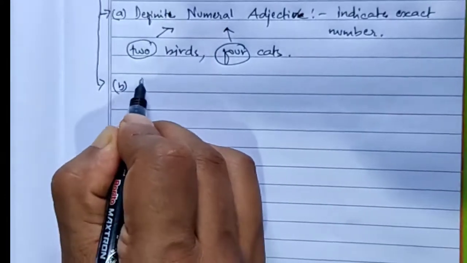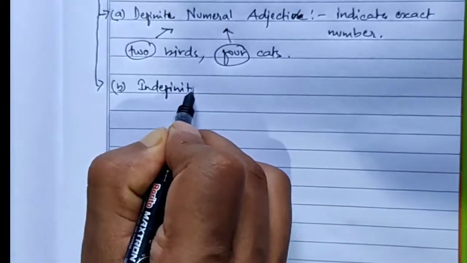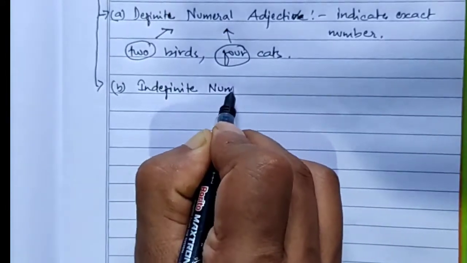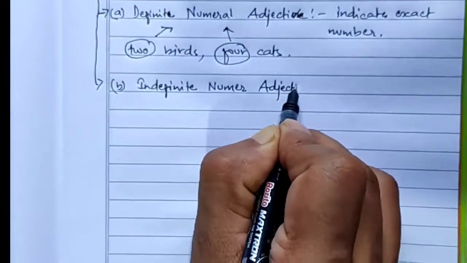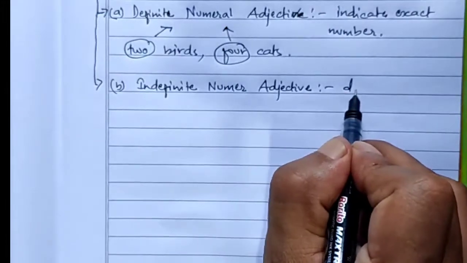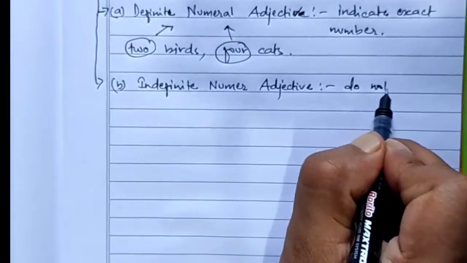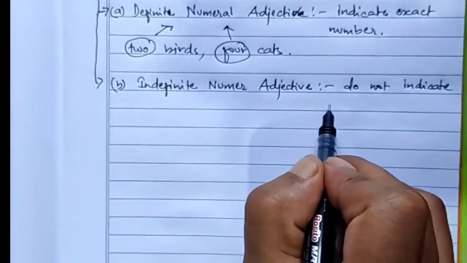Now next is number B, indefinite numeral adjective. That means they do not indicate the exact number.